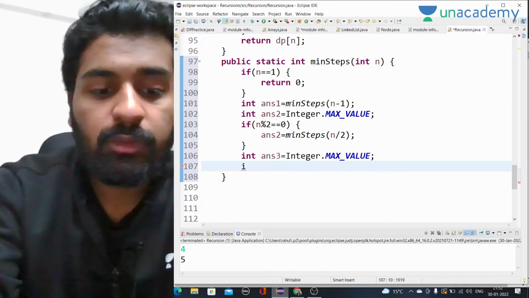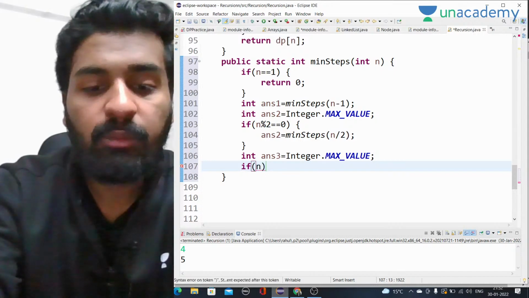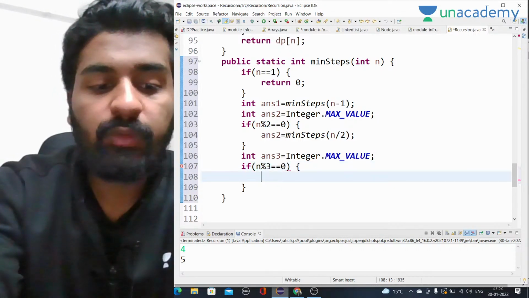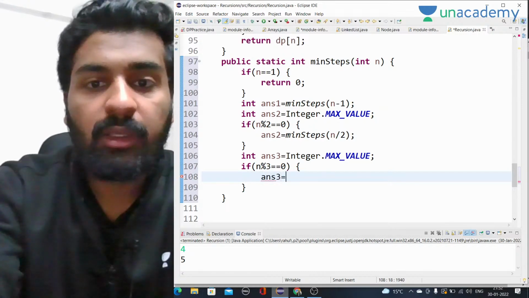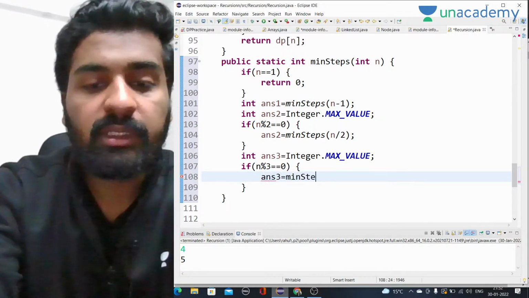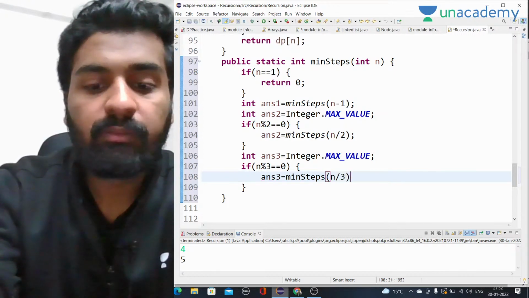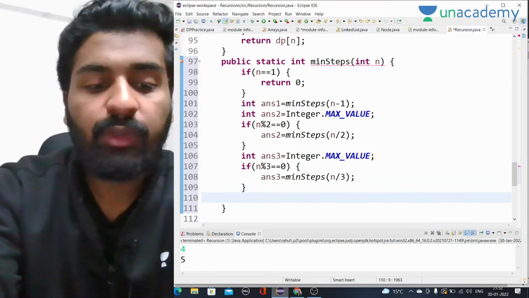So if n modulus 3 equal to 0, then answer 3 will be equal to minSteps for n by 3. Now we have to take the minimum of all 3.